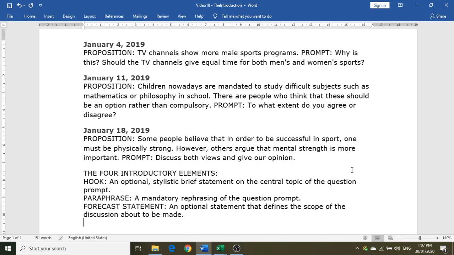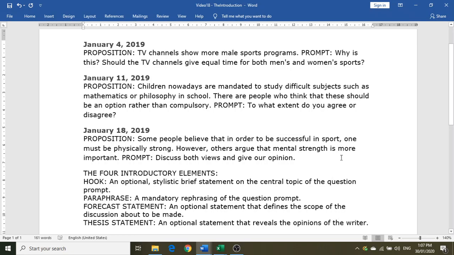The fourth element now is what we call the thesis statement. So from the word itself, it is an optional statement that reveals the opinion of the writer.